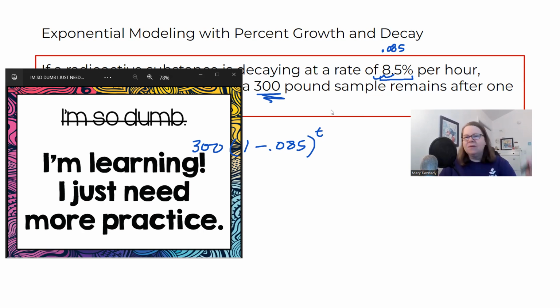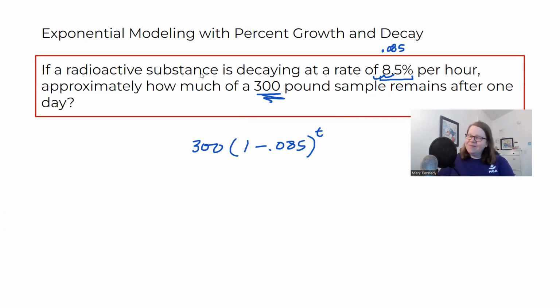If you're looking at that and you're like, I don't understand any of this, take a deep breath, right? And I'm talking to myself as much as you, and think, I'm learning. I need more practice with this, but it's okay that I don't know it right now. That doesn't mean I'm dumb. It just means I haven't practiced it enough, right? I haven't had time to really work on the problem and figure this out. So taking a deep breath. All right, let's keep going with this.